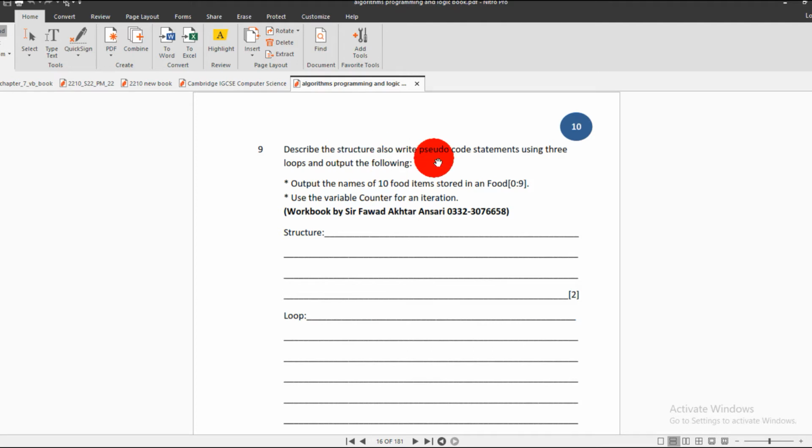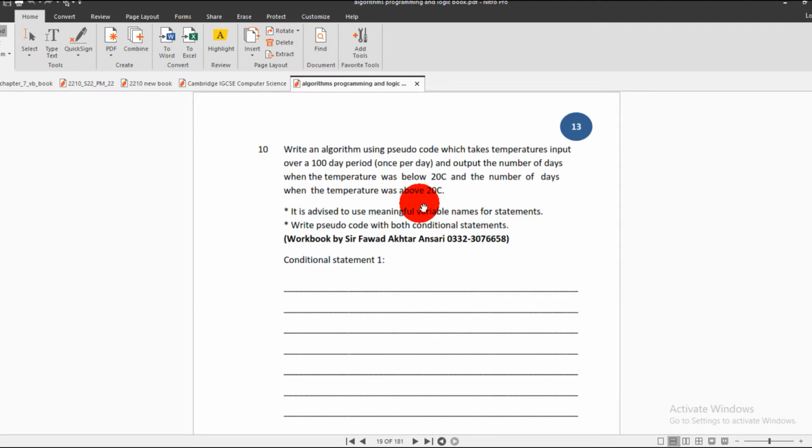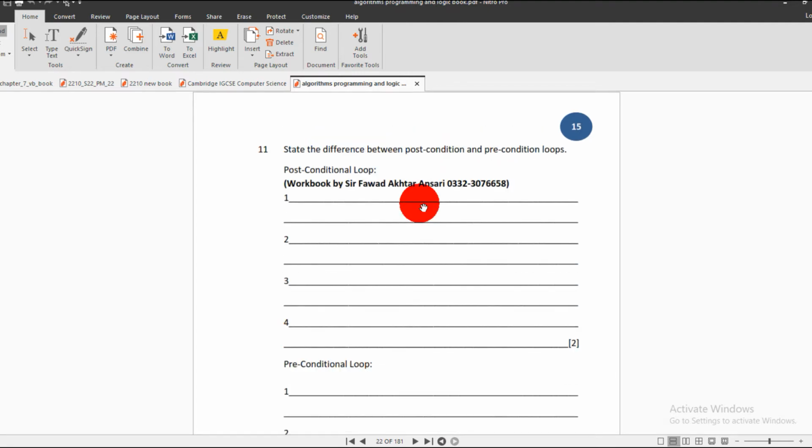Okay, now let's jump to another question. Question number 9. Describe the structure. Also write the pseudocode statement using 3 loops and output the following. What we have to do is output the names of 10 food items stored in a food array, 0 to 9. So you have to make an array for this and use the variable count to find an equation. Alright, now next is another question.